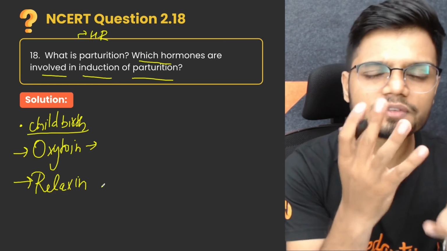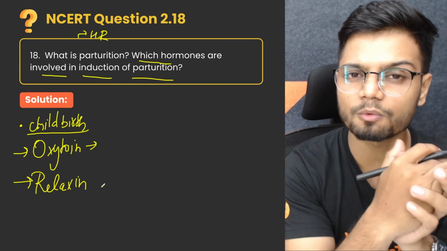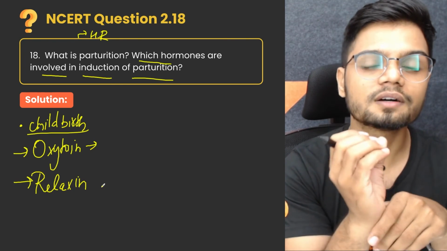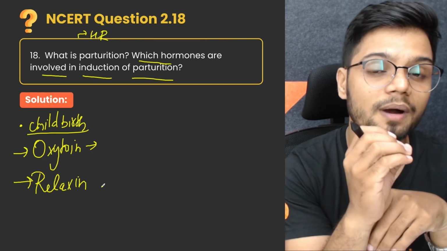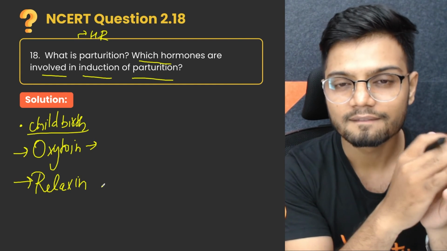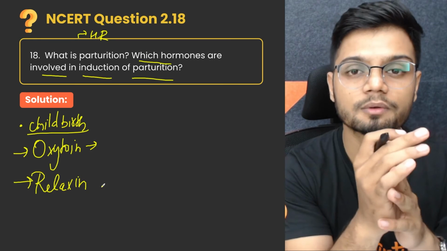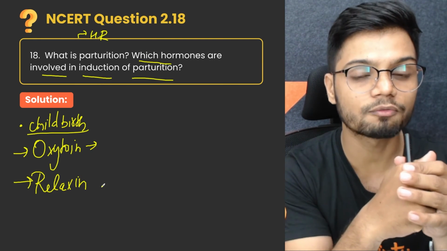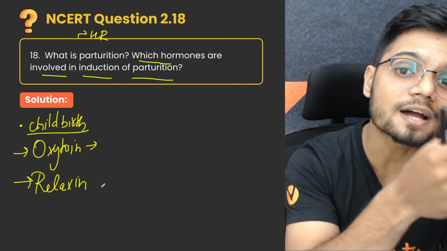Now, if I remember correctly, one question was asked in the NEET examination. From where does the first signal for parturition originate? I repeat the question. Which organ is responsible for the first signal for parturition?